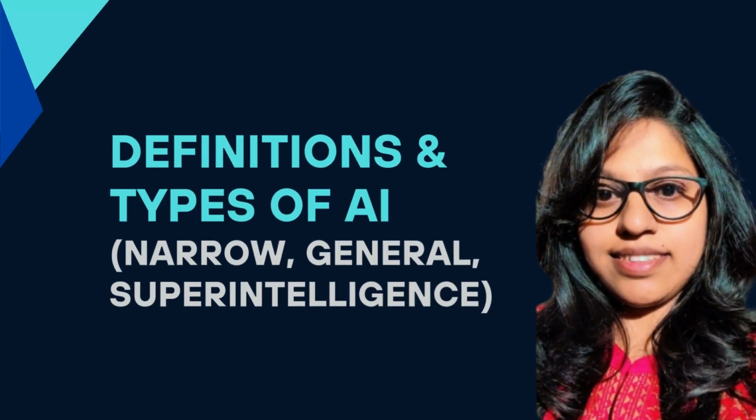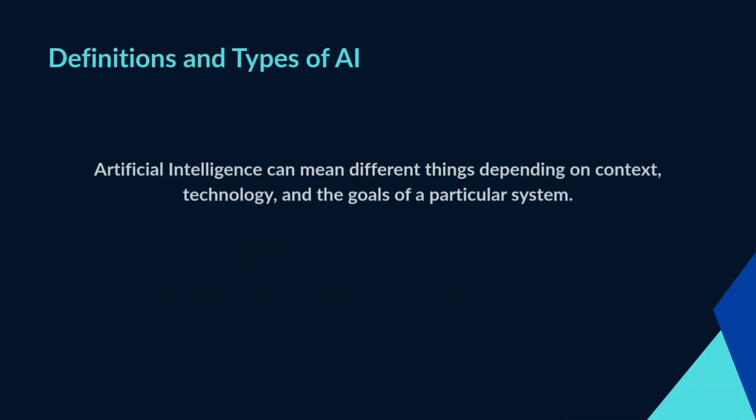Definitions and types of AI. Artificial intelligence can mean different things depending on context, technology, and the goals of a particular system. To better understand what AI truly is, it's helpful to define it clearly and explore the different types of AI that researchers and developers discuss.